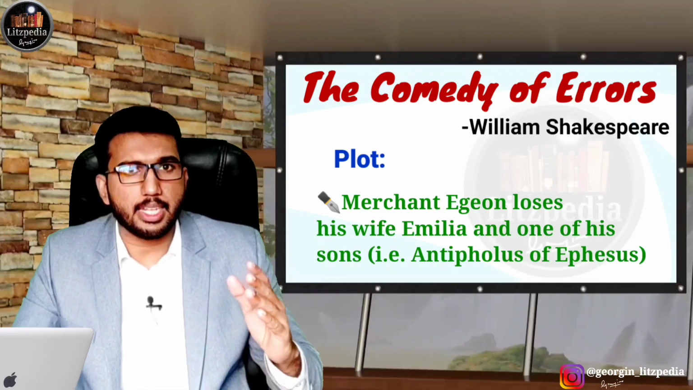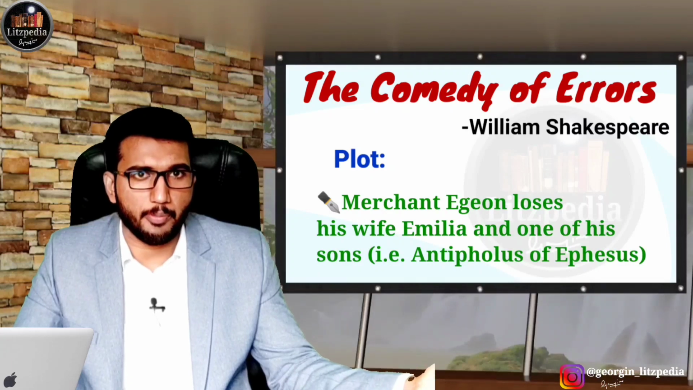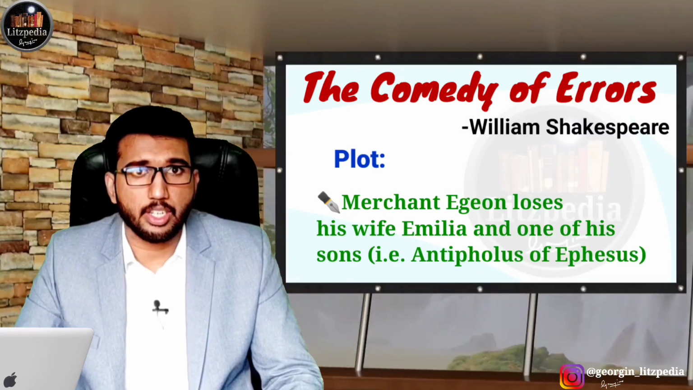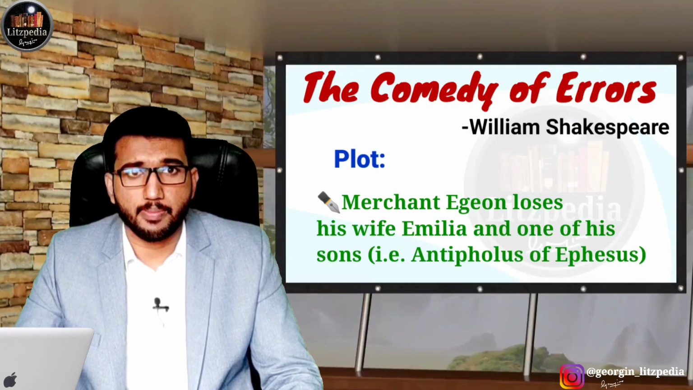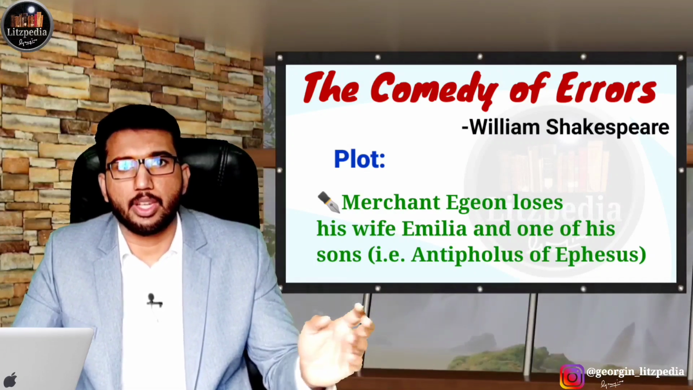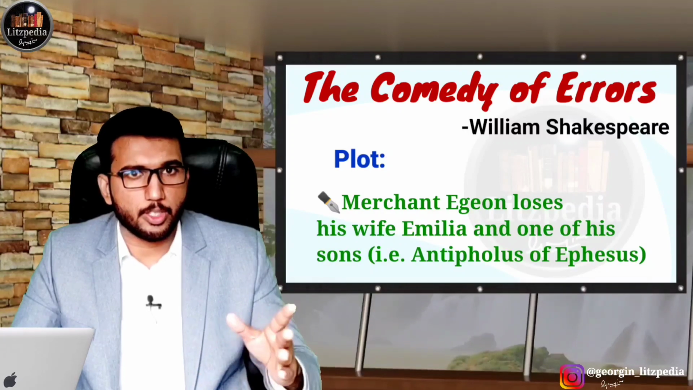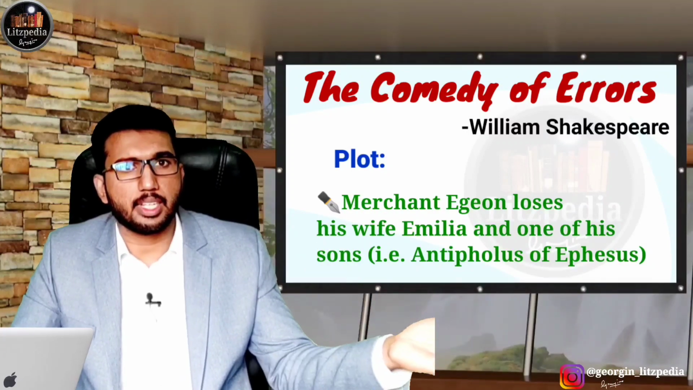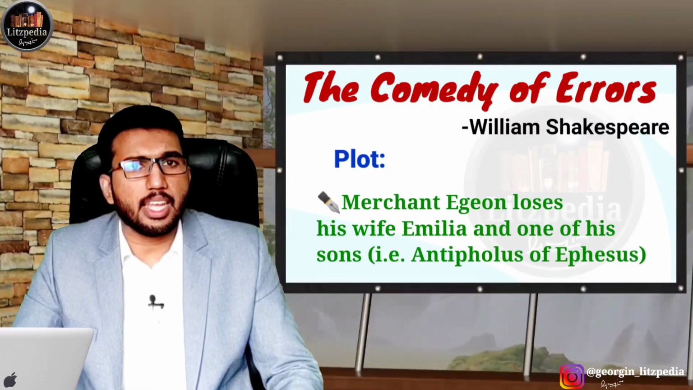Because of this reason, that Aegeon entered into Ephesus, he was punished with a death sentence. So he explained to the Duke what happened and why he went to Ephesus. He actually lost his wife, and in search of his lost son, the other son Antipholus, he went there. So that is how it is.